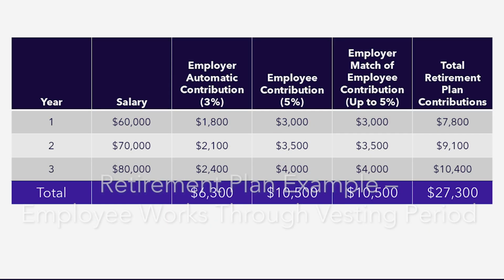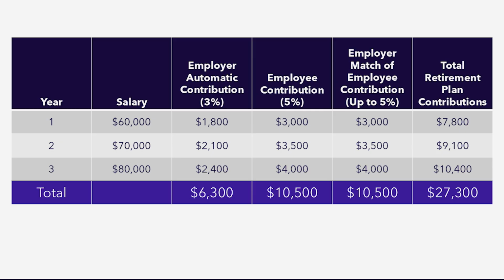Using those offer details, let's crunch some numbers. Assume that your offered salary is $60,000 to start, and then you work at the company for 3 years. Your salary goes up $10,000 each year. Looking at this table, you can see that over the 3-year period, a total of